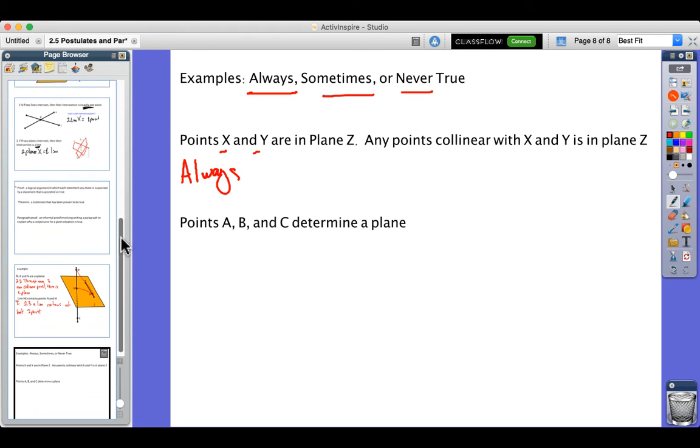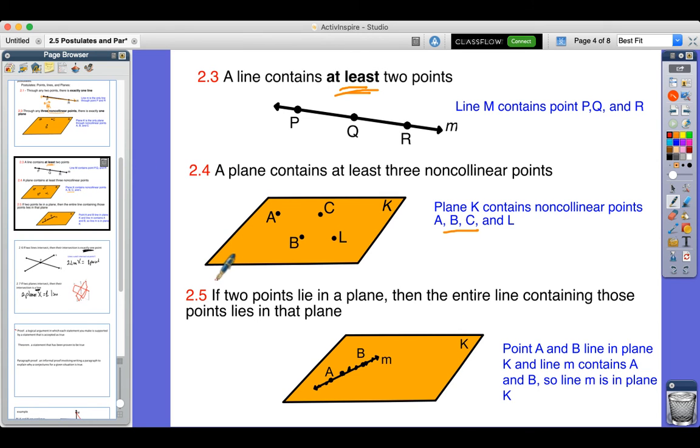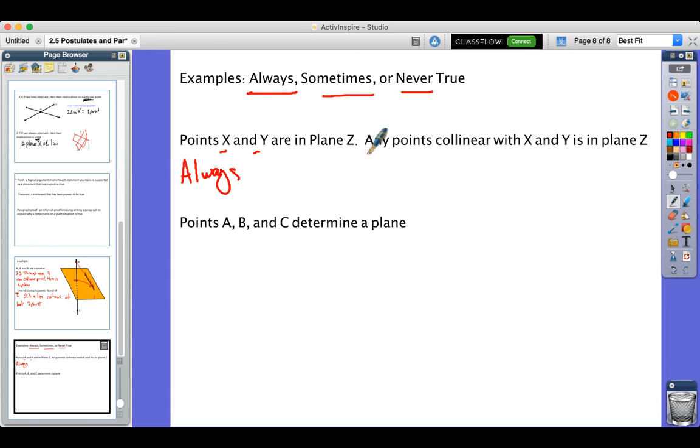Why? Because, like we said earlier, if 2 points lie in a plane, then the entire line containing those points lies in that plane too. So any points collinear to X and Y are all on that plane, on the same surface.